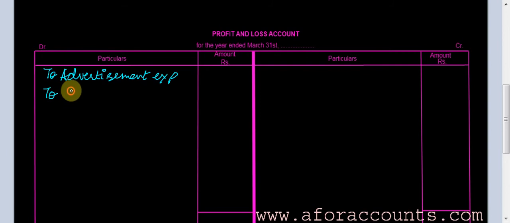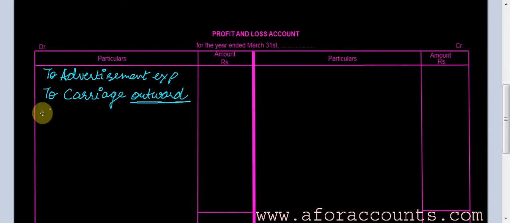Carriage outward. See, if it is written carriage inward, something is coming inside the factory. So it is an expense related to purchase, so it has to be put in the trading account. But when it is carriage outward, it is something relating to sales. So it is an indirect expense and you have to put it in the P&L account debit side: to carriage